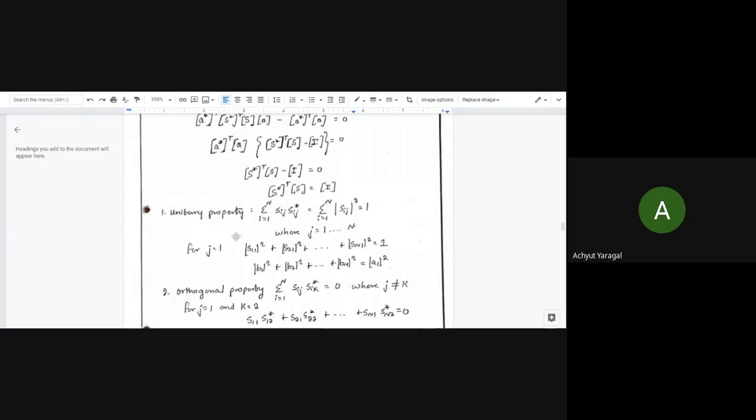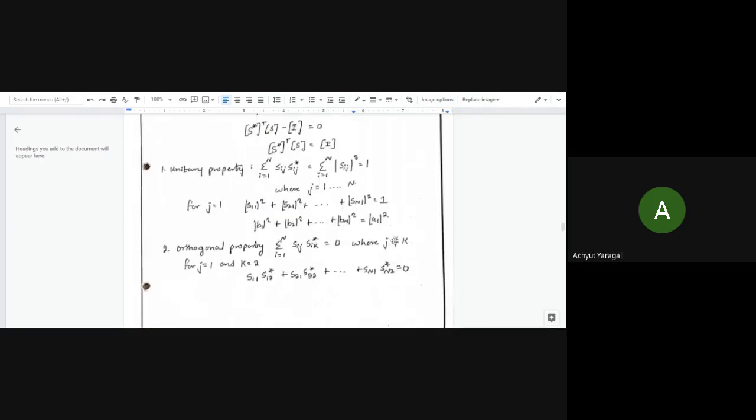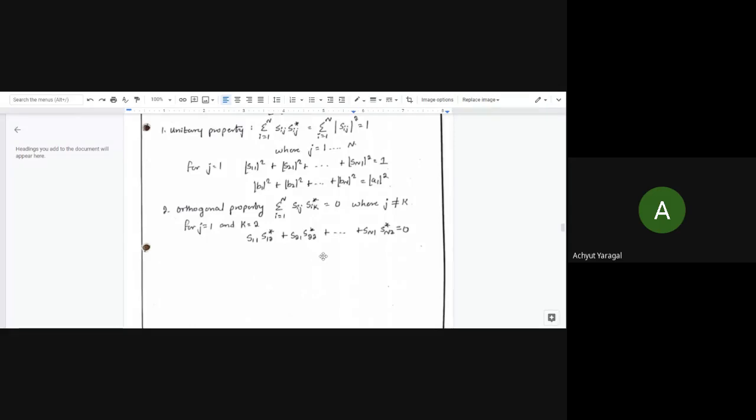Okay, there are certain points which have been written here. What exactly is the unitary property? It is written as the summation of i equal to 1 to n of Sij into its conjugate, so we have the modulus of Sij squared, that is equal to 1. In a similar fashion, orthogonality holds: Sij multiplied with the Sik conjugate, where j should not be equal to k. This is how the second property of the S parameter can be understood.